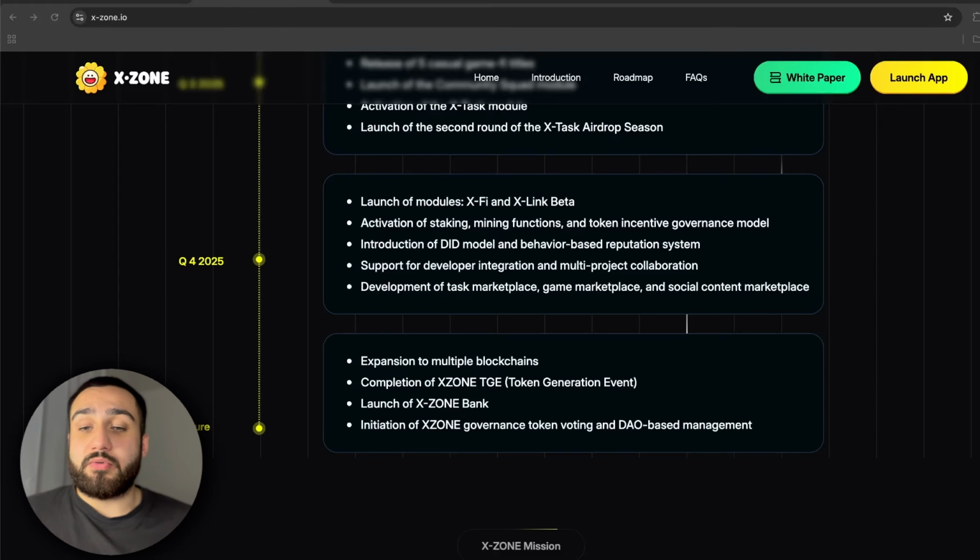So you can see this isn't just a one-time product, it's a multi-layer Web3 infrastructure that keeps evolving, which is really good to have, with updates every single time.